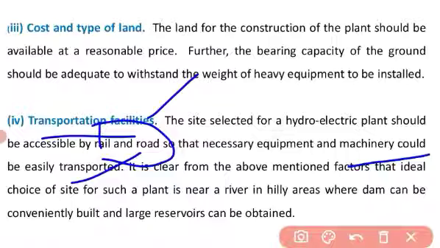So it is clear from the above mentioned factors that the ideal choice of site for such a plant is near a river in hilly areas, where a dam can be conveniently built and large reservoirs can be obtained.